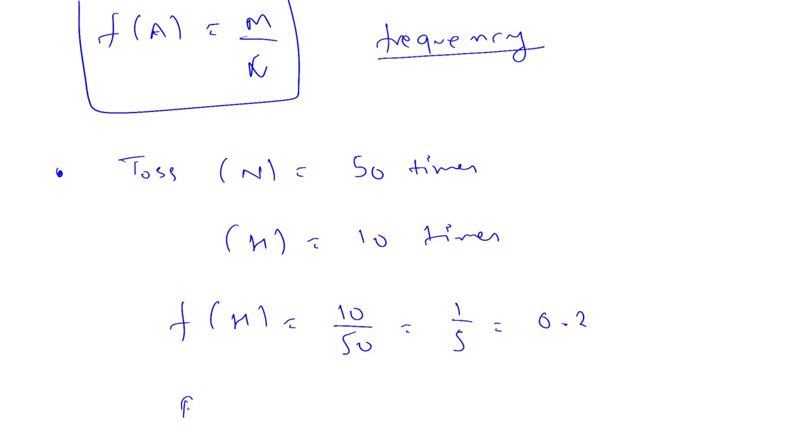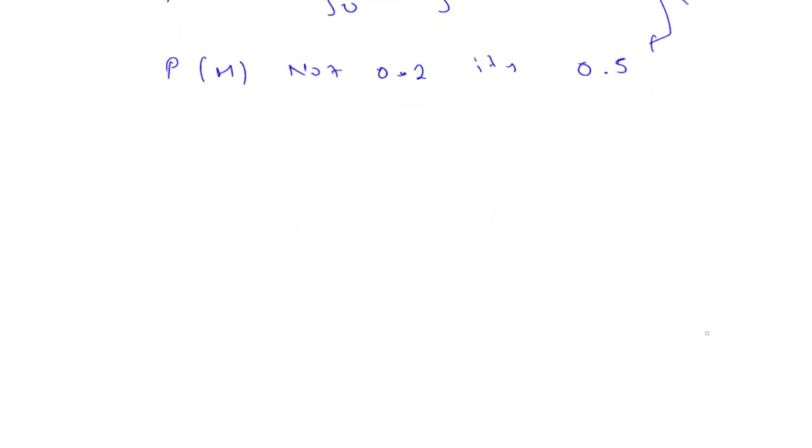But we know probability of getting head is not 0.2, but it's 0.5. So actually this is how your frequency and your probability differs. But there must be some limit at which these two match.